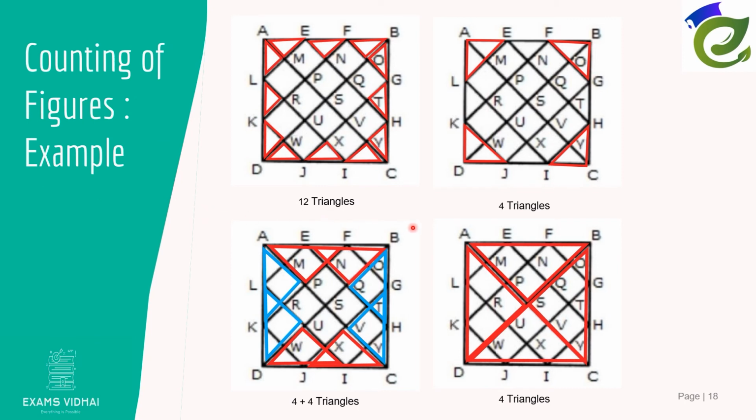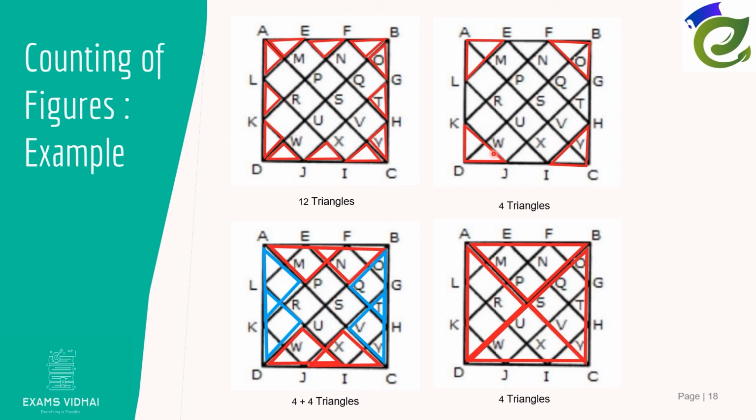Okay, so taking one component and then counting means that here they have taken into consideration A, E, M. These small triangles. On this side, we see that three triangles are possible: A, E, M; E, F, N; F, B, O. In a similar way, 3 plus 3 plus 3 plus 3, so for each side there are 3. So 3 into 4 is 12. We observe that 12 triangles are possible here, taking into consideration this small component.